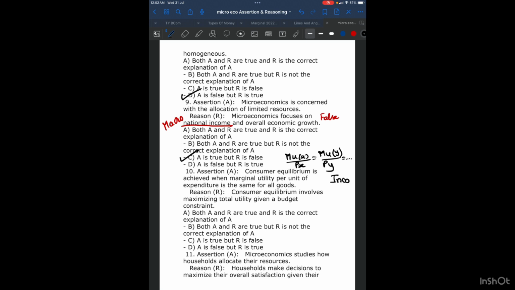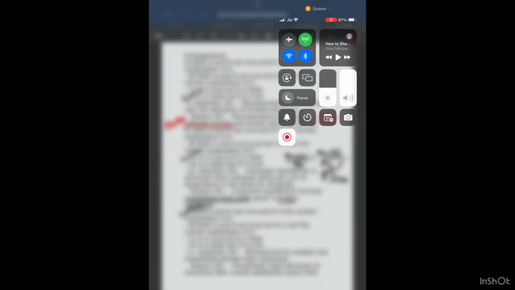And when you get this equal to the income, we say that it is arriving at maximum total utility in a given budget. That is your income. So both are right. A is true, R is true, and R is also the correct explanation of A.